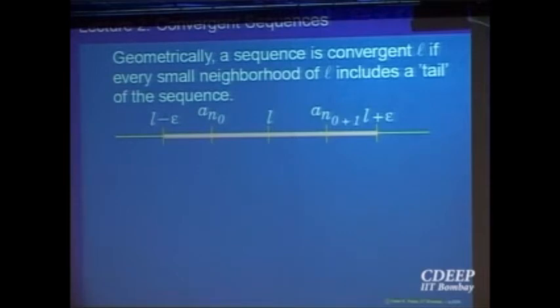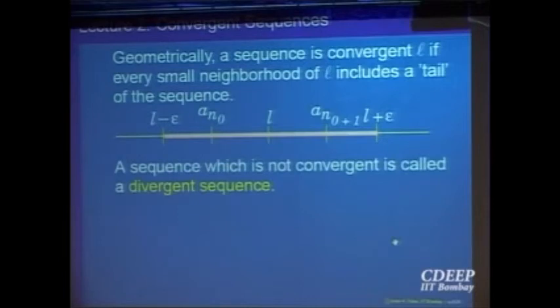Another way of understanding it: I am the limit of a sequence. I am standing on the number line. This is my epsilon. If I extend epsilon, then I am able to capture all but finitely many elements of the sequence inside my hands. Right? Not only that, for any small amount of hands extended outside, if I only do this much, then still I am able to capture in my hands everything except a finite number of elements of the sequence. Right? Any extension, small or big, doesn't matter. There should be a tail inside that. Clear? Okay. I am just trying to give various ways of interpreting it so that you understand.